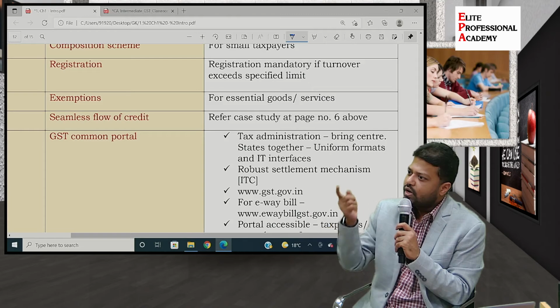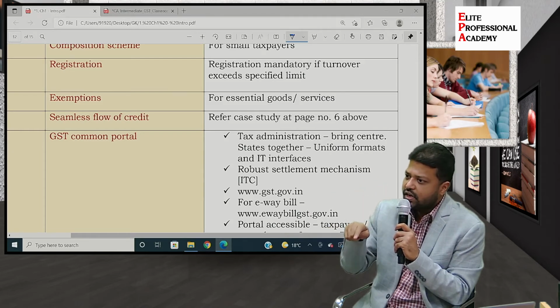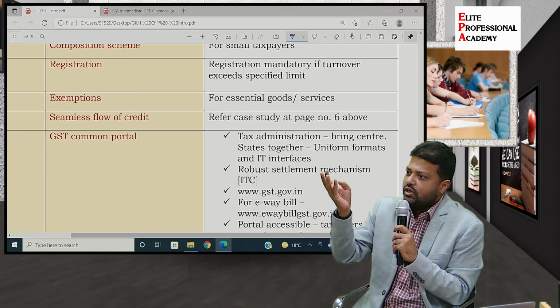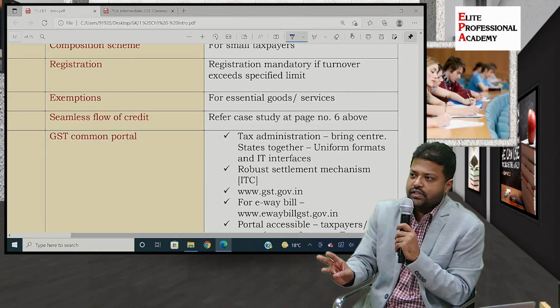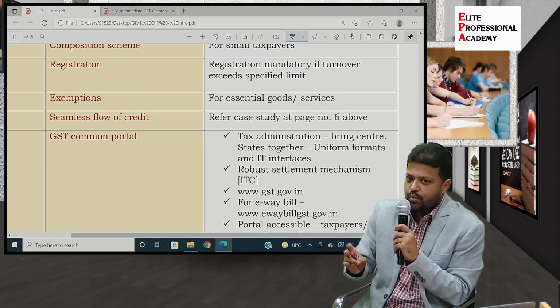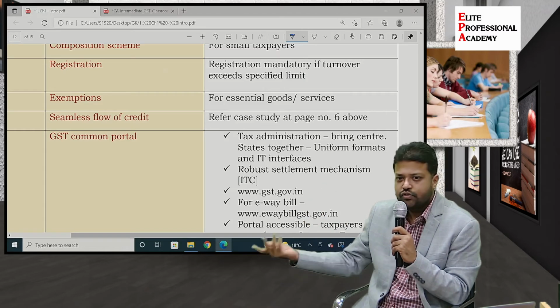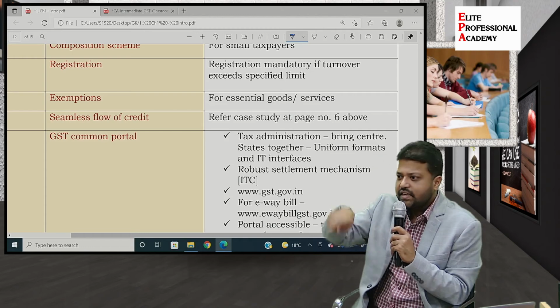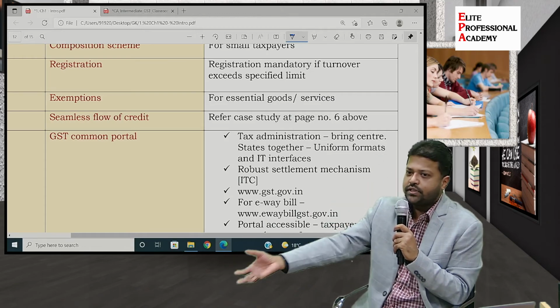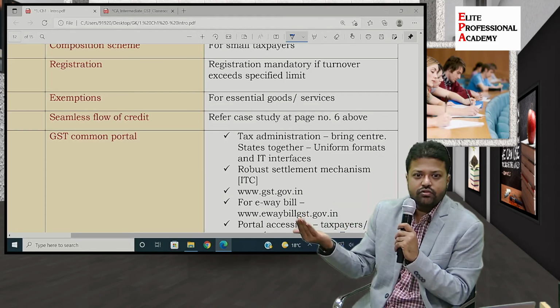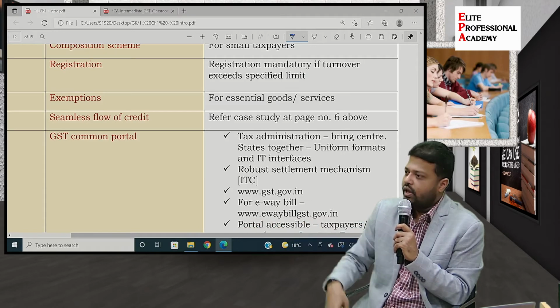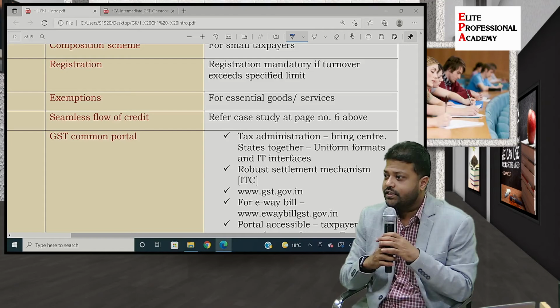So was he liable to get registered under MVAT, Maharashtra VAT, or whichever state it is? So he is neither registered under excise nor registered under MVAT, but he is registered under service tax because he was providing services in the pre-GST regime. So whatever taxes he has paid on, let's say, purchase of stationery, he must have paid VAT to the supplier. Okay. He might have purchased air conditioners.